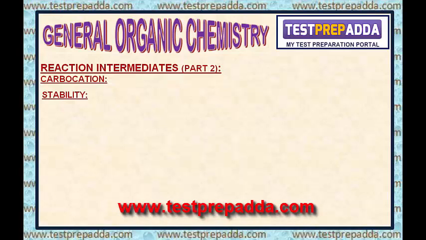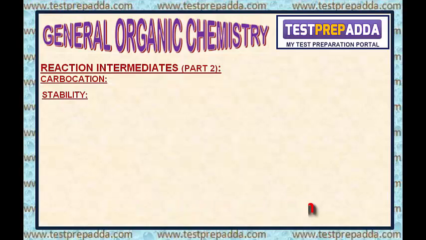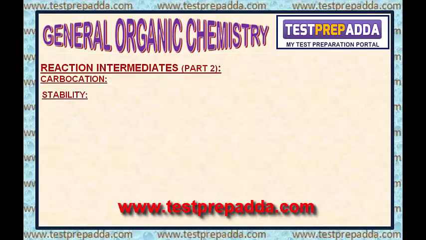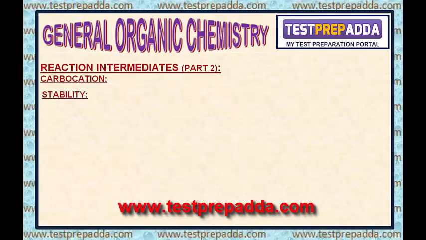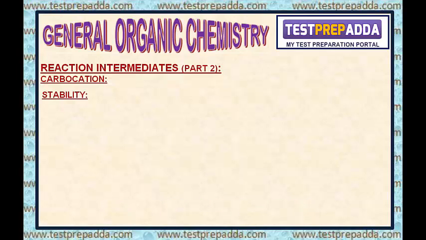I will talk about non-classical carbocations such as cyclopropyl methyl carbocation. I will talk about the case where, because of positive charge, the carbocation becomes aromatic and due to that stability increases.